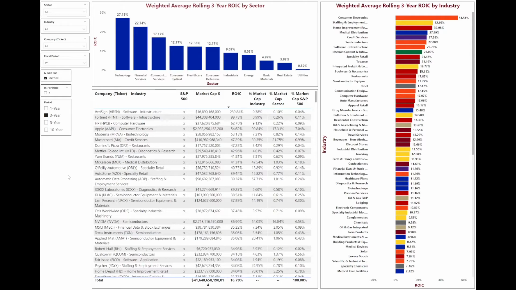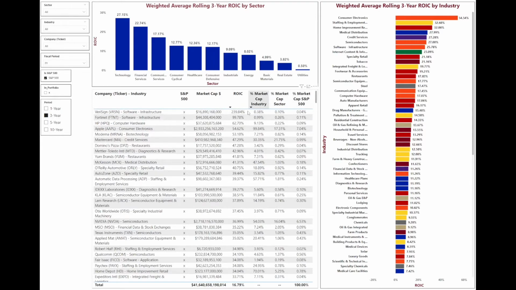What I did was calculate a rolling average ROIC for every single business individually based on a 1, 3, 5, and 10-year period. With a rolling 3-year, I'm using the last 3 years of ROIC and averaging that together. Then I took their market caps and weighted each business based on their market cap over the total market cap for their industry, their sector, and for the S&P 500. Right now, we're looking at all the S&P 500 businesses, so this is the market cap percent weight right now. I also removed any businesses in the banking or insurance industry since ROIC doesn't actually apply to those businesses.